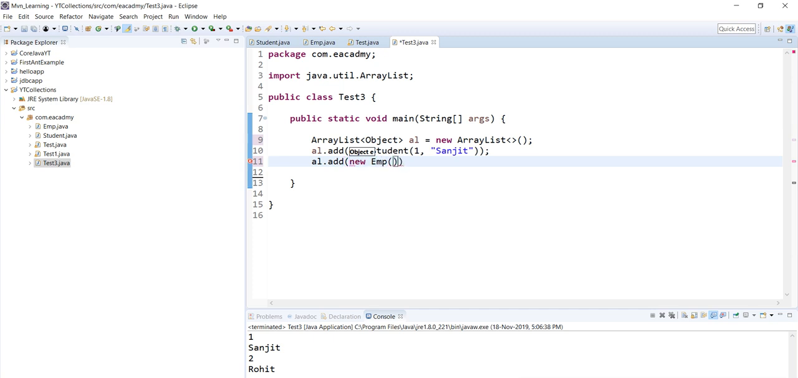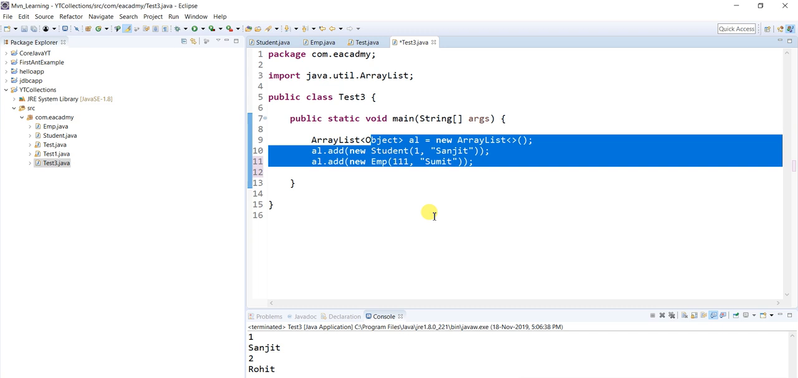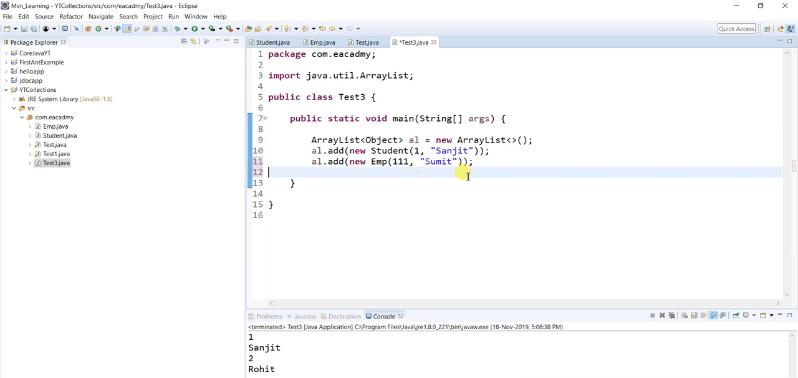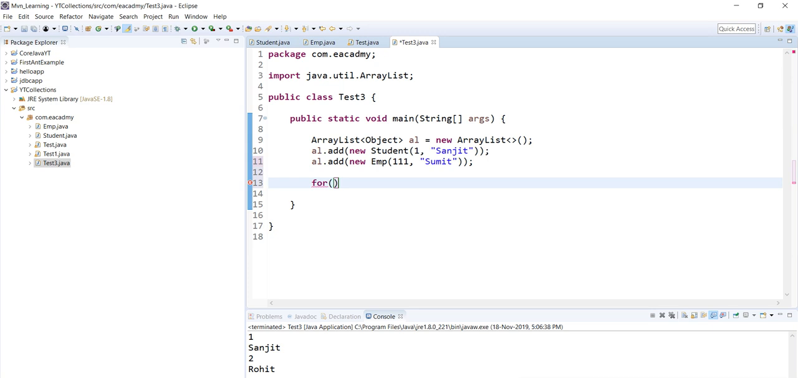Let's say I'm typing 111, Sumit something. Now you can easily add, because this is Object, which means it can have different types of object. The Object class can hold different kinds of objects. Now how to print? For each element present in the ArrayList of Object type,